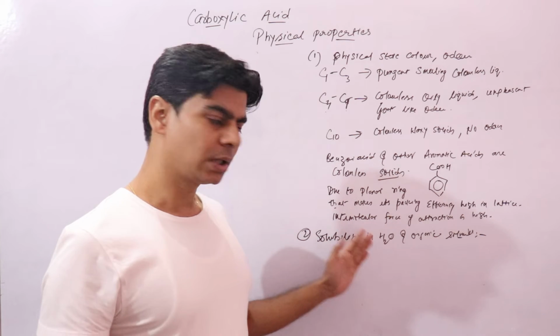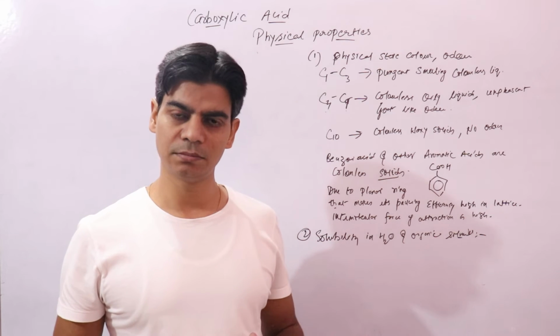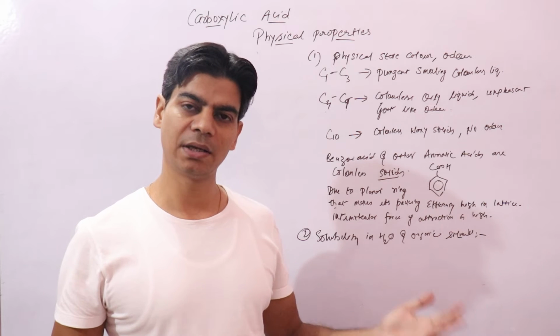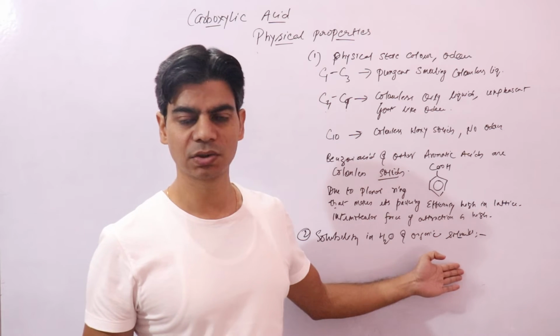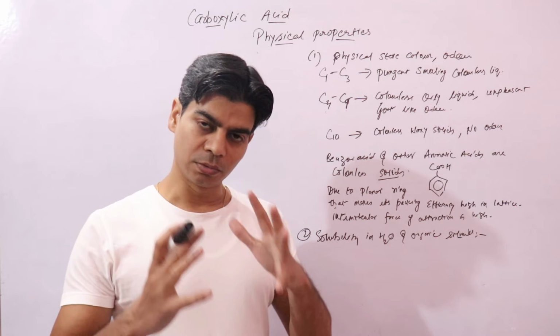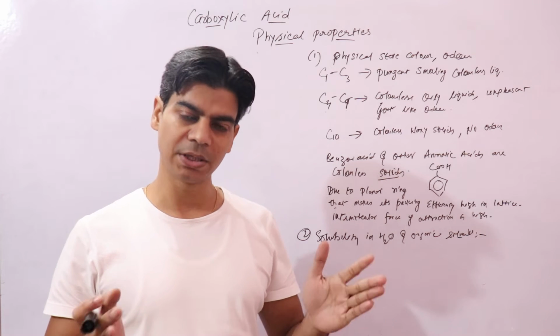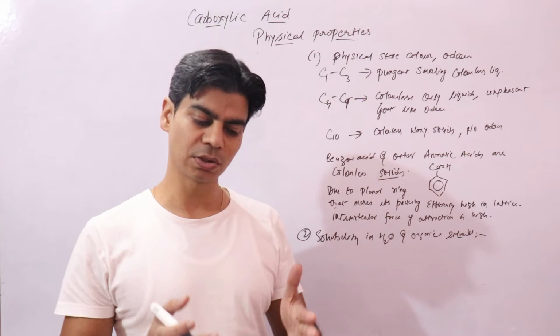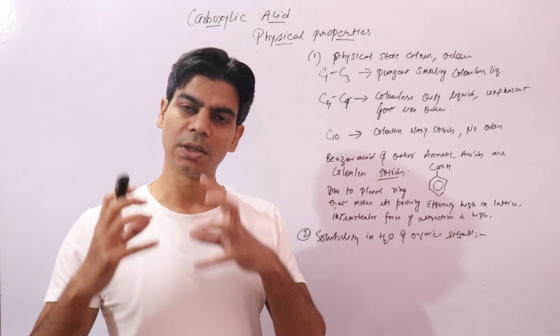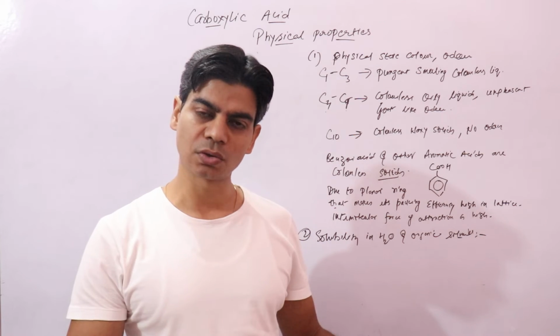So carboxylic acids, both aliphatic and aromatic, are soluble in organic solvents because of their similar less polar or non-polar nature.